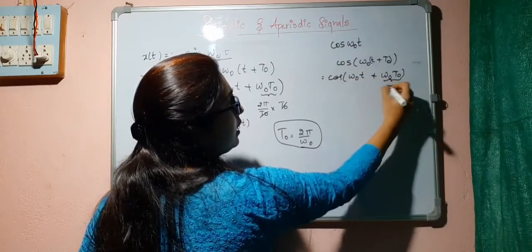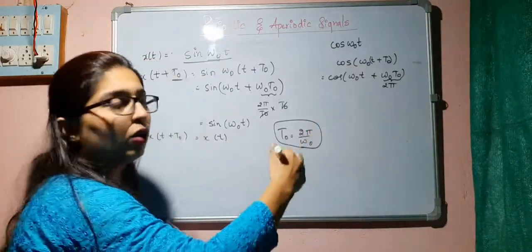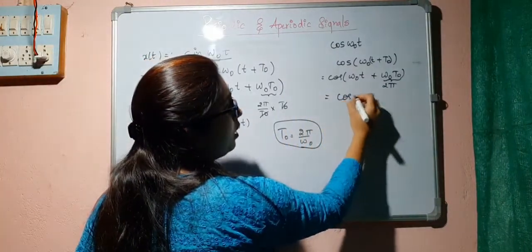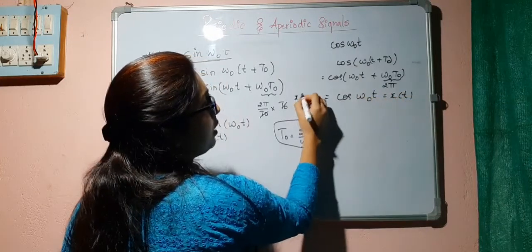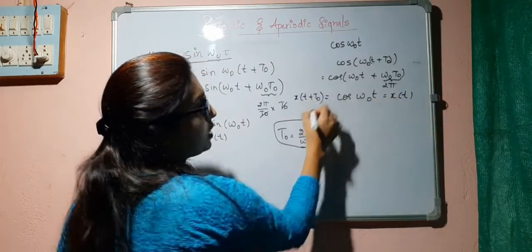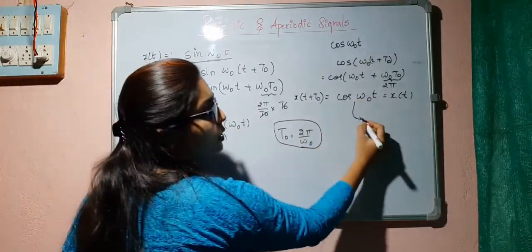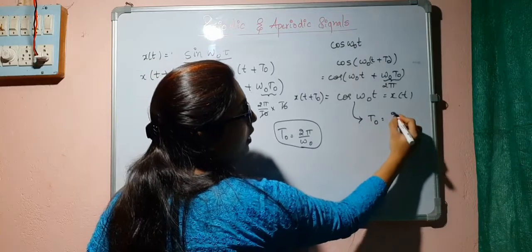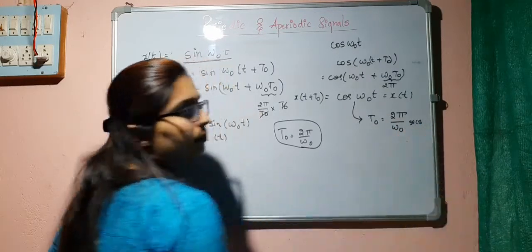Once again, this is nothing but 2 pi, so 360 degrees plus omega naught t, which is cos omega naught t, equal to x of t. So x of t plus t naught is equal to x of t. So we can say this cos omega naught t also is periodic with the fundamental period t naught equal to 2 pi by omega naught seconds.